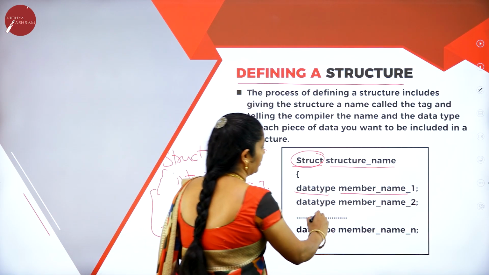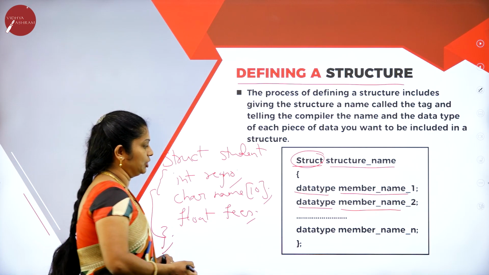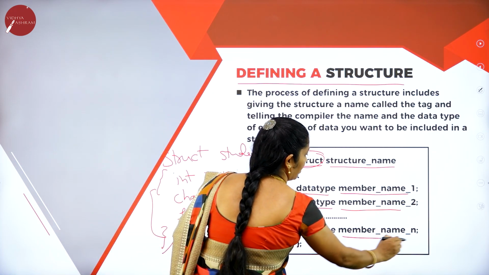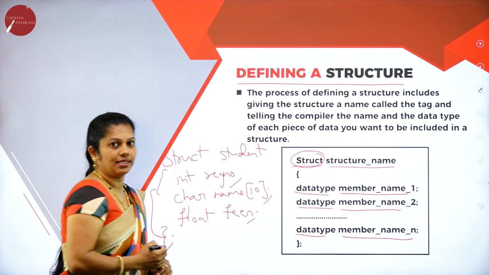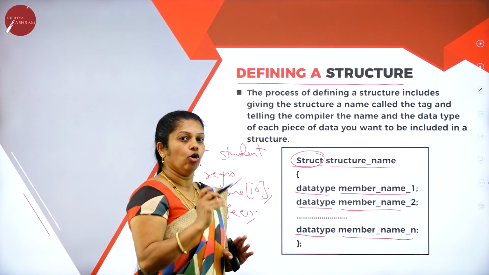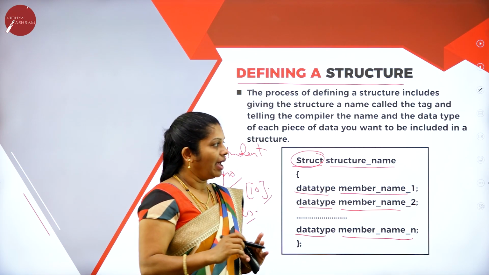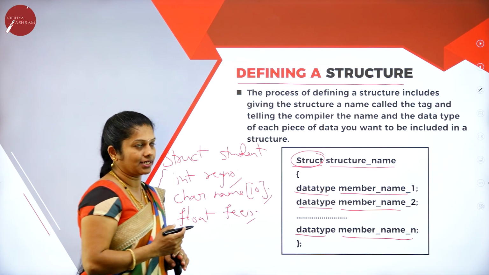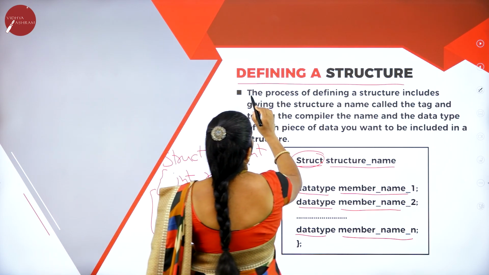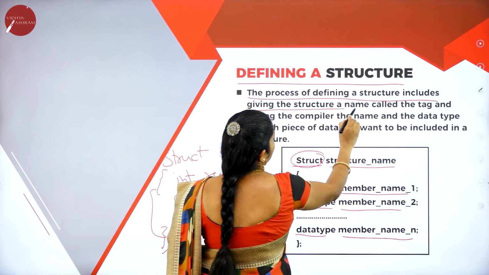For each and every member you have to mention the data type and then the member name. All the things you have to mention there. Then data type, member name, then close the bracket, then semicolon. It means that here we are using only the data members as well as the structure name, and then we are using the keyword struct. The process of defining a structure includes giving the structure name.